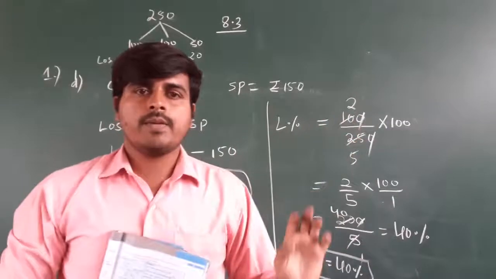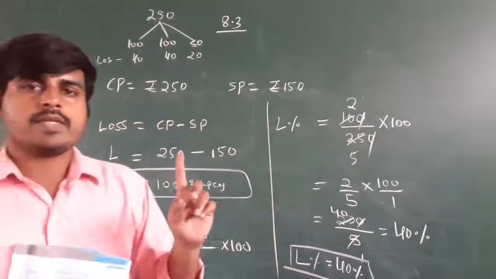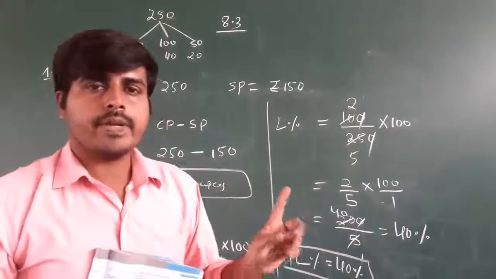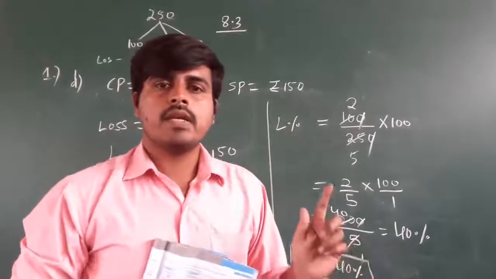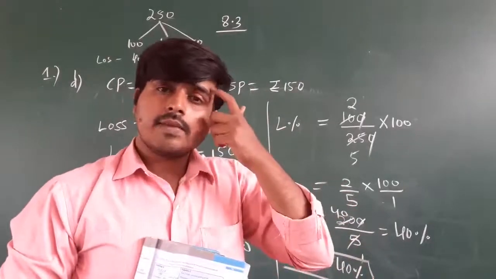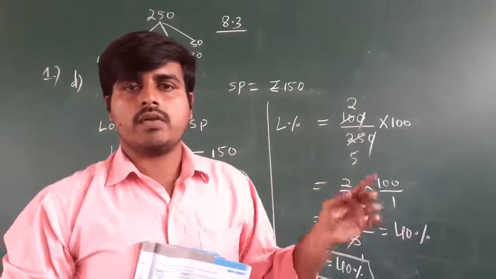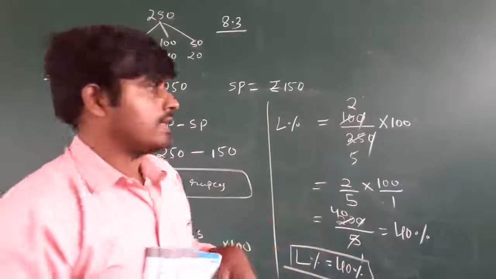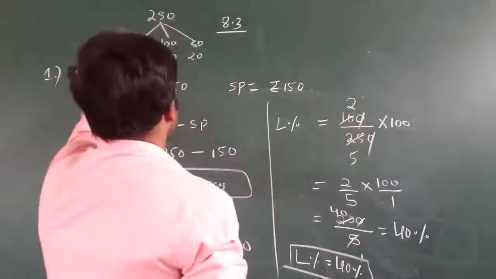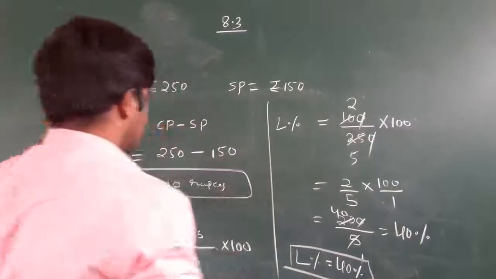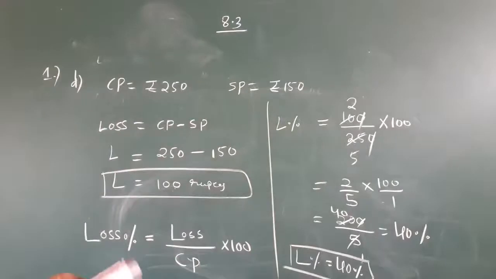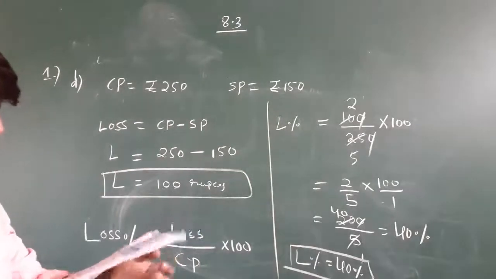Profit percentage is P by CP into 100. Loss percentage is L by CP into 100. You need to remember these 4 formulas. Whole exercise is covered within these formulas. It rotates around these 4 formulas. Remaining problems you can try.